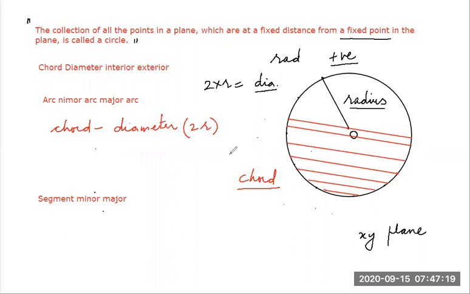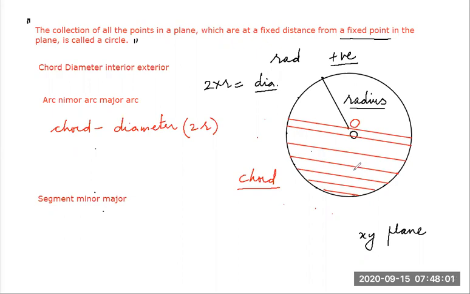So I can always say diameter is double of radius. I can always say diameter is the biggest chord in a circle. And obviously the biggest chord will definitely pass through the center of the circle. All right. So this is all about chord. If I draw a chord away from the center, the length of chord is decreasing. If I draw chords towards the center, the length of the chords is increasing.